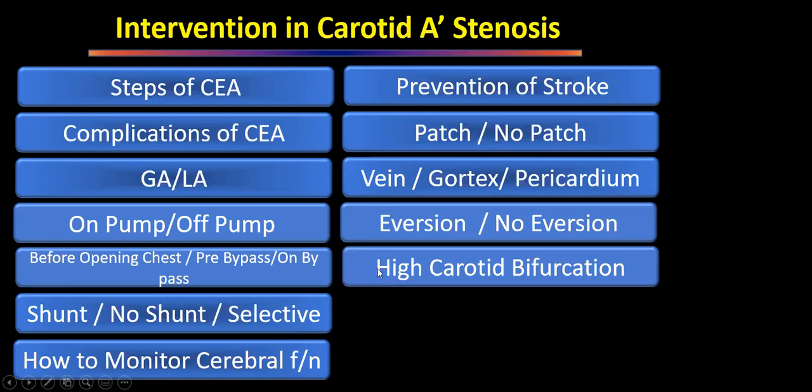What will we do with a high carotid bifurcation? High carotid bifurcation is a relative indication for doing a stenting. Otherwise, we have to divide the sternocleidomastoid, divide the digastric muscles, and then find out the bifurcation.